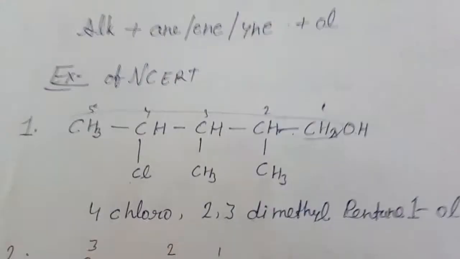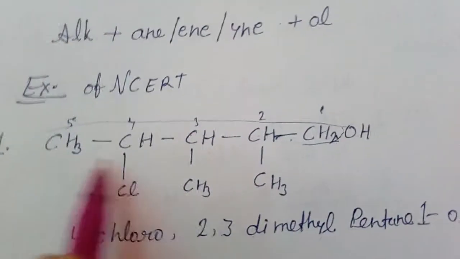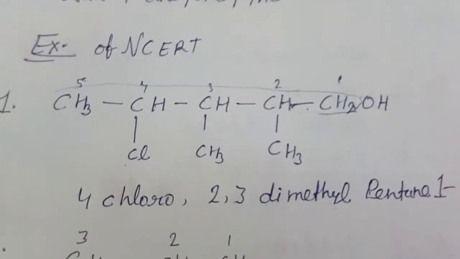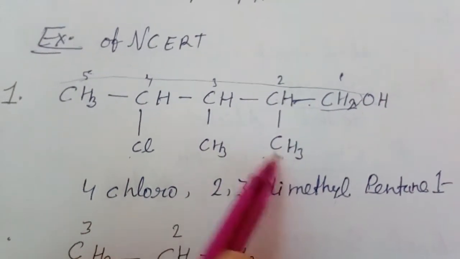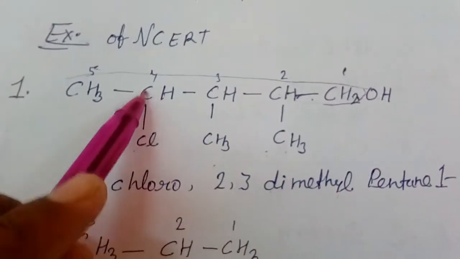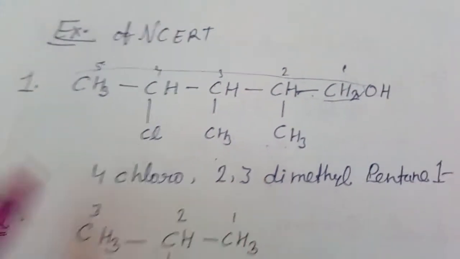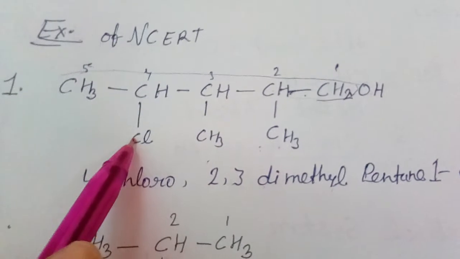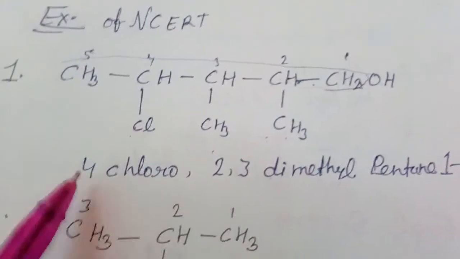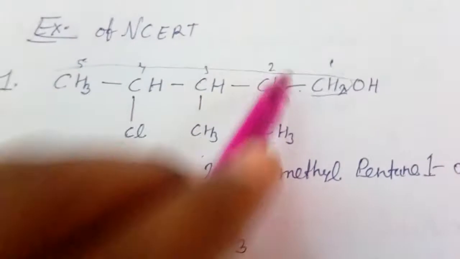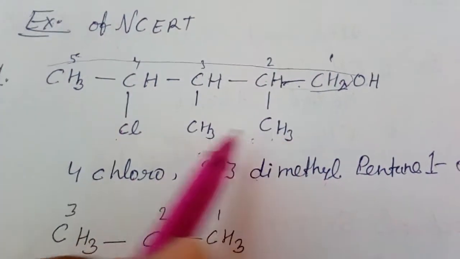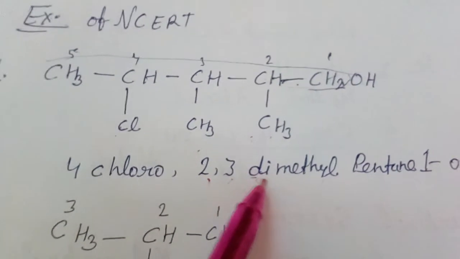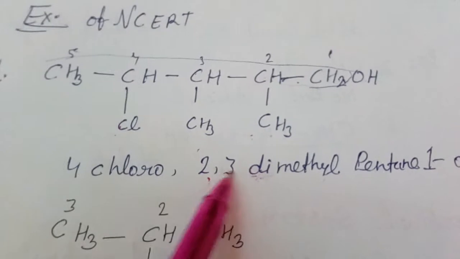Let's see the example of NCERT. CH3, CH, CH, CH, CH2, OH. In the second carbon CH3 is added, third carbon CH3 is added, and on the fourth carbon Cl is linked. We will number it 1, 2, 3, 4. The 4th carbon has chlorine. In IUPAC we name chlorine as chloro. We will write here 4-chloro. On 2 and 3 we have methyls, CH3, CH3. We will write 2,3-dimethyl. Dimethyl represents the 2 methyls.